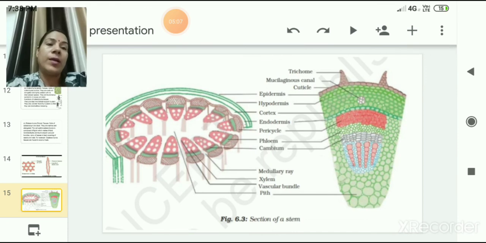Now here in this slide you can see the section of a stem where you can see so many types of tissues and vascular bundles. You can see epidermis, hypodermis, cortex, endodermis, pericycle, phloem, cambium, medullary ray, xylem, vascular bundle, and pith.